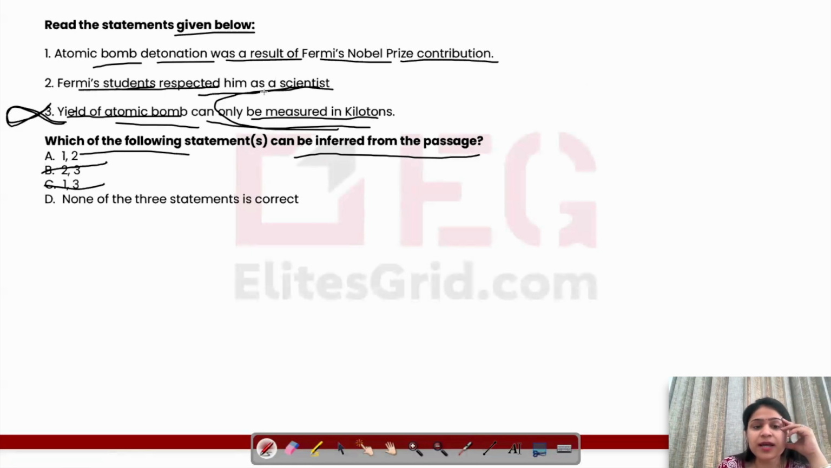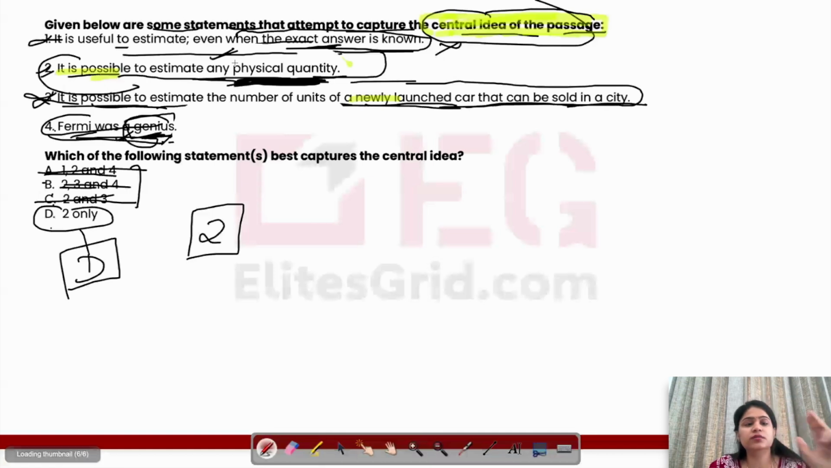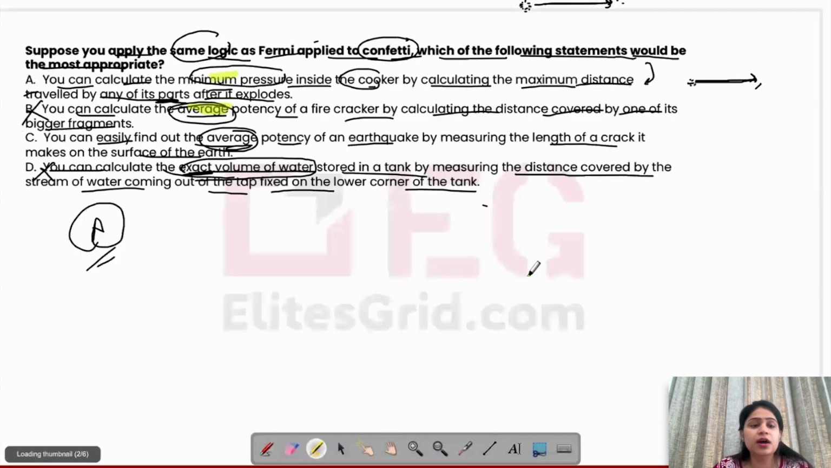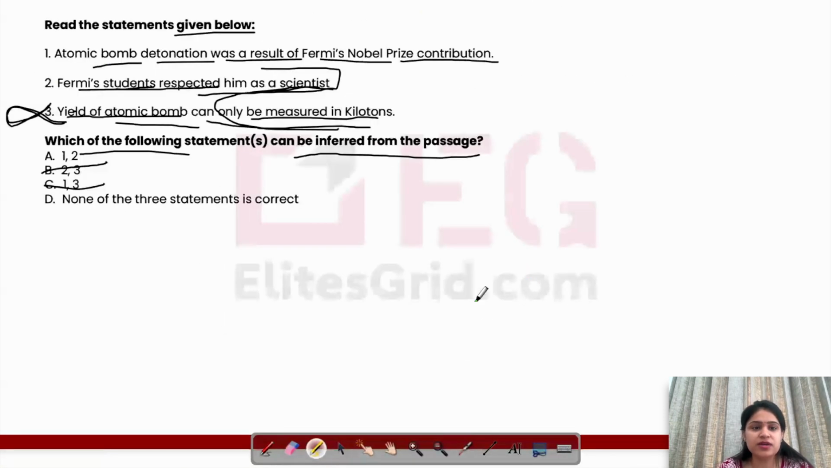Fermi's students respected him as a scientist. The thing is, we are not given any information about how students respected him or what kind of regard they held for him. What we are given is that he was teaching. We are only told that Fermi used to teach skills of approximation to students, and he was famous for this particular thing, that he would teach you how to approximate things. Beyond that, we are not really given whether they respect him as a scientist, whether they respect him as a friend, or whether they didn't even respect him. They just listened to his lecture because they really find it useful. So we are not given any information about it. So we can eliminate this also.